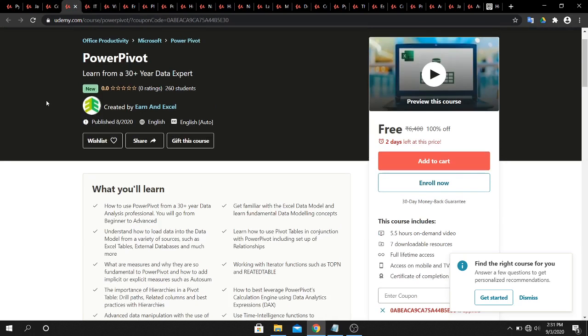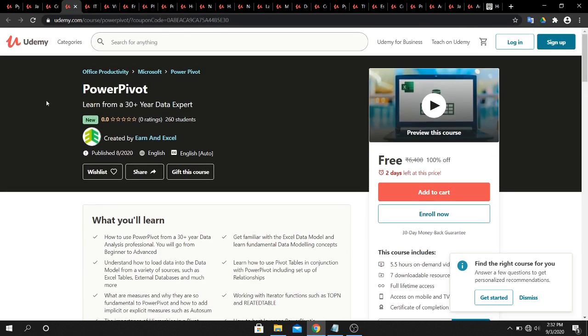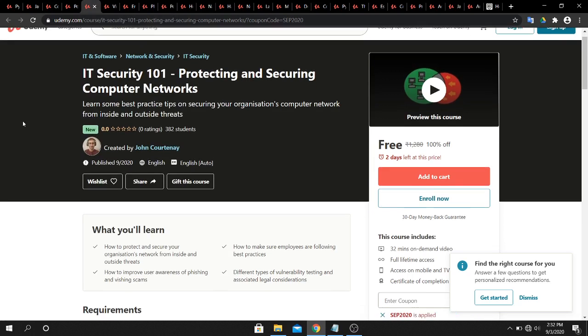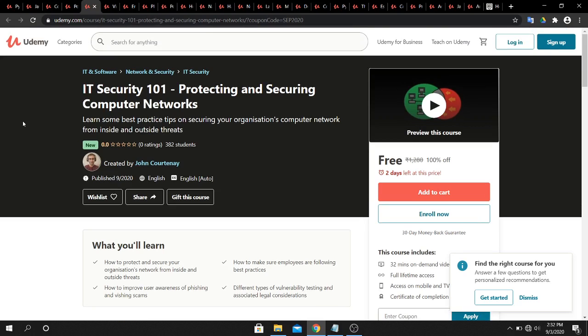Okay, next is a Power Pivot course. Here you will learn how to use Power Pivot. Okay, next is a cybersecurity course. Here you will learn how to protect and secure your organization network from inside and outside threats. Also, you will learn how to improve user awareness of phishing and phishing scams.